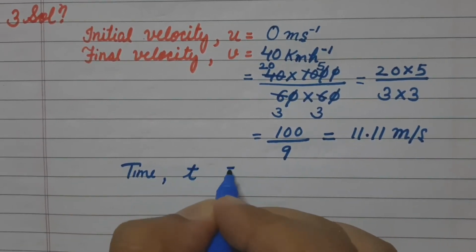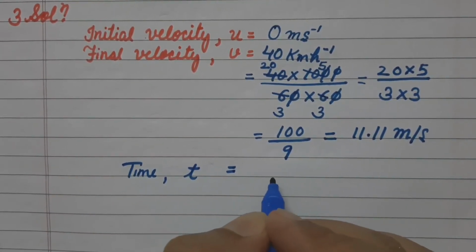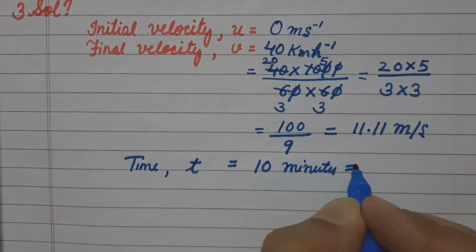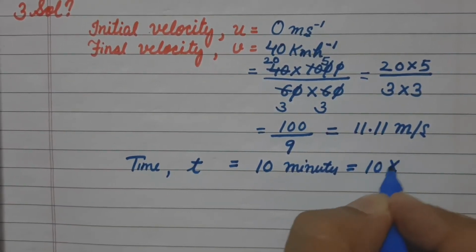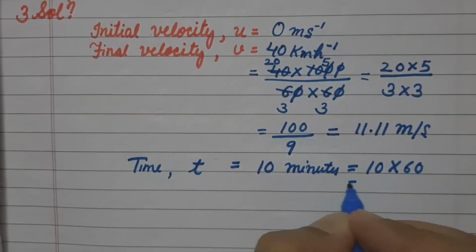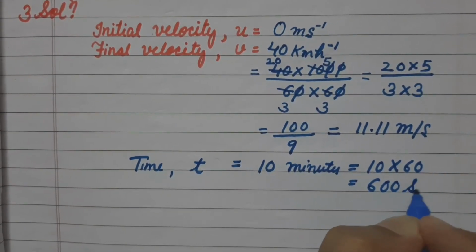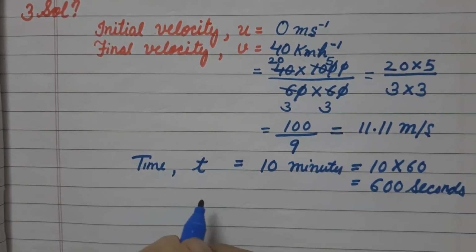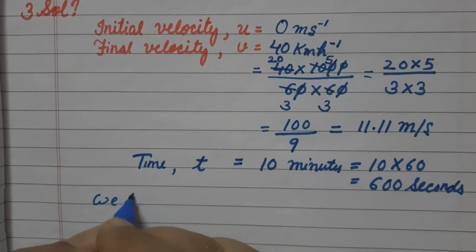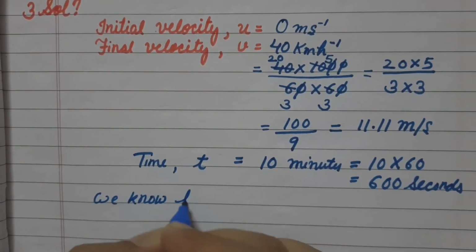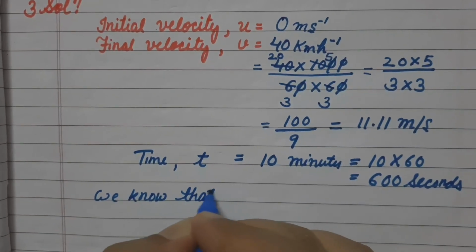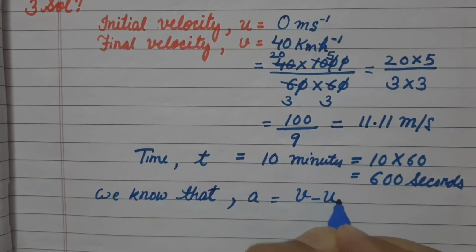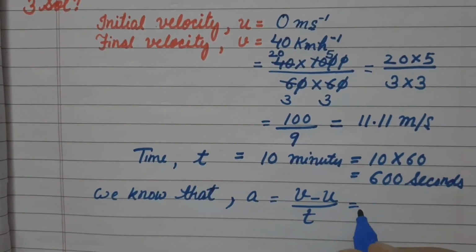Time, denoted by small t, is again given in minutes: 10 minutes. We have to convert it into seconds by multiplying it with 60, and it is 600 seconds. We have to calculate the acceleration again. We know that acceleration is v minus u upon t. Now fill the values.